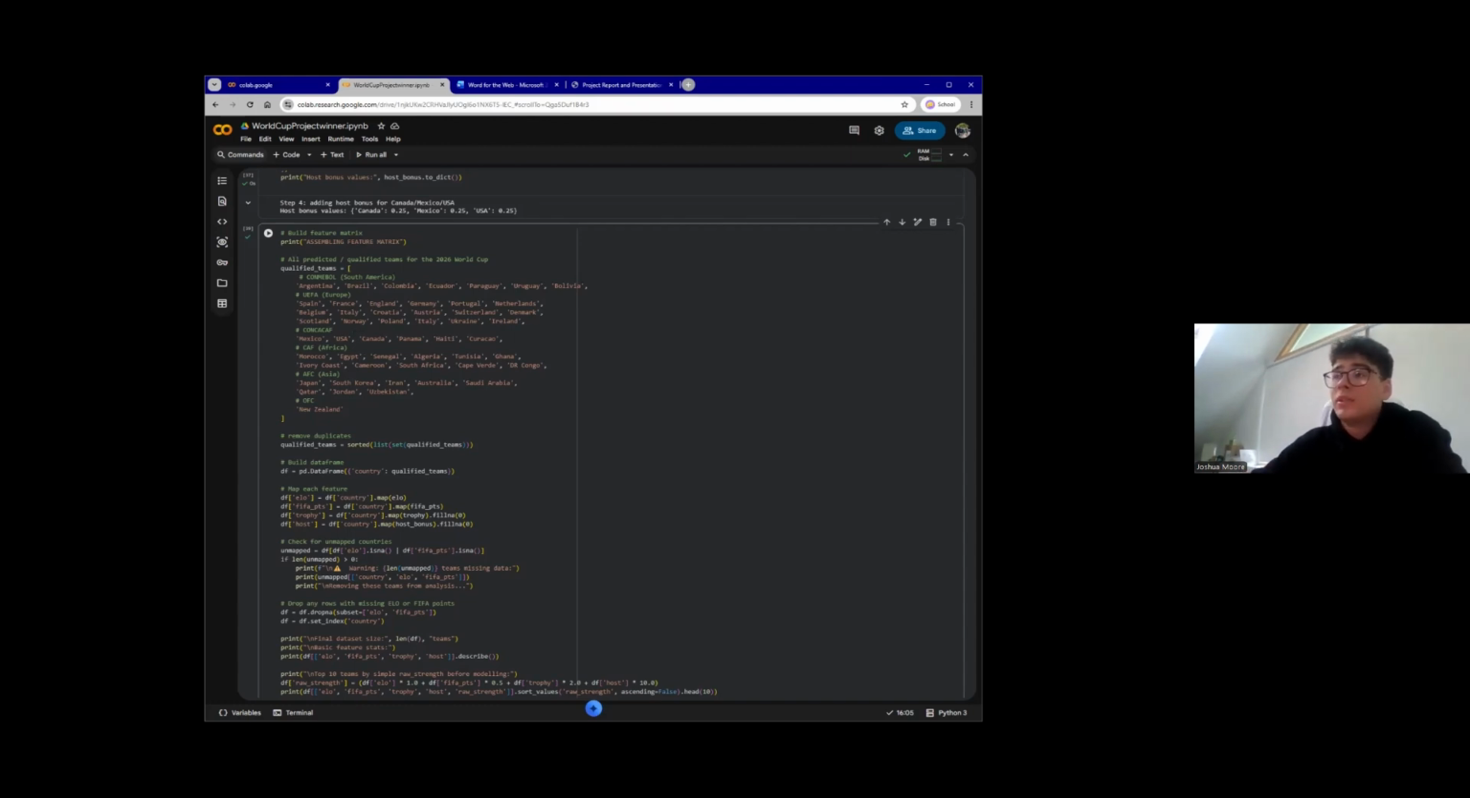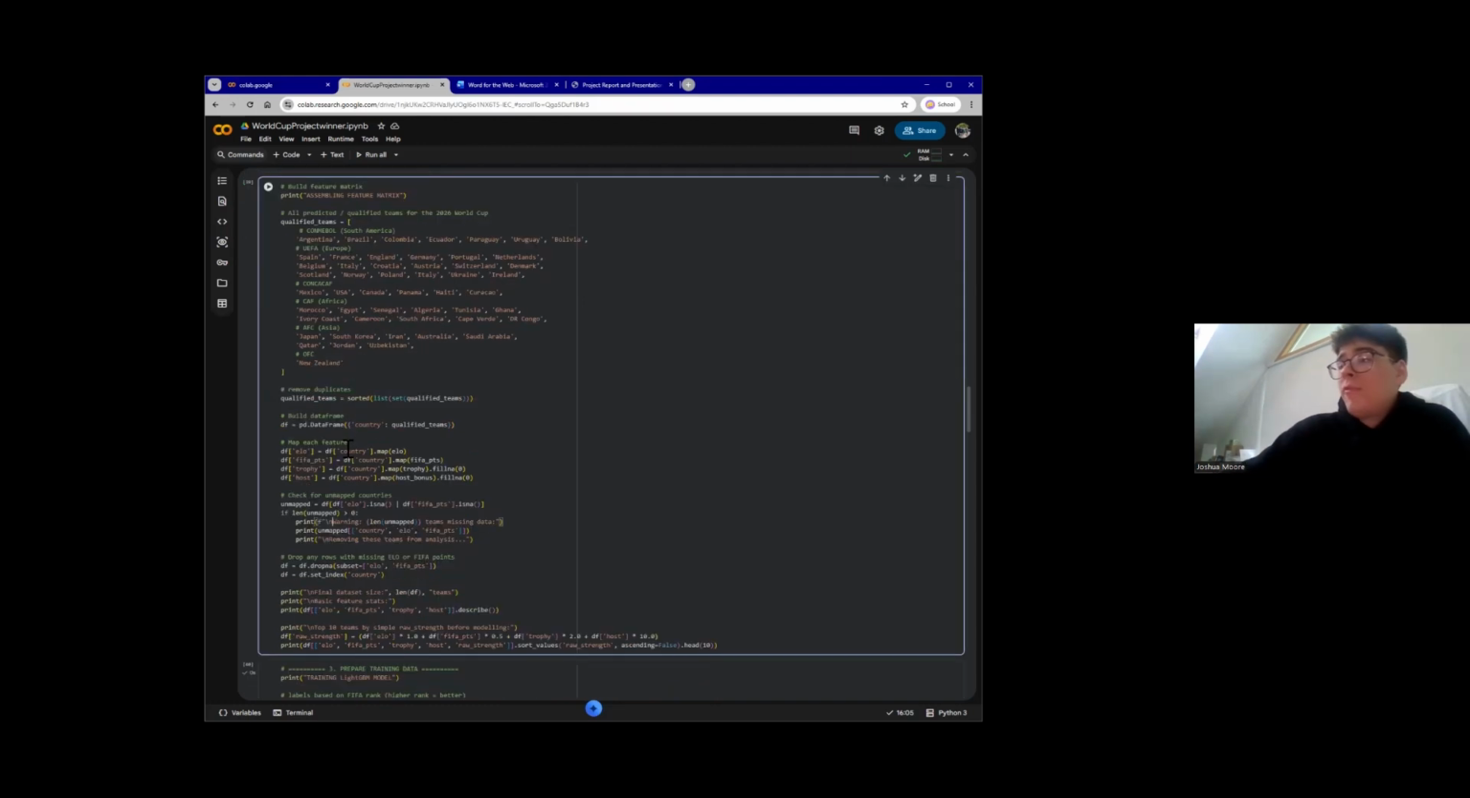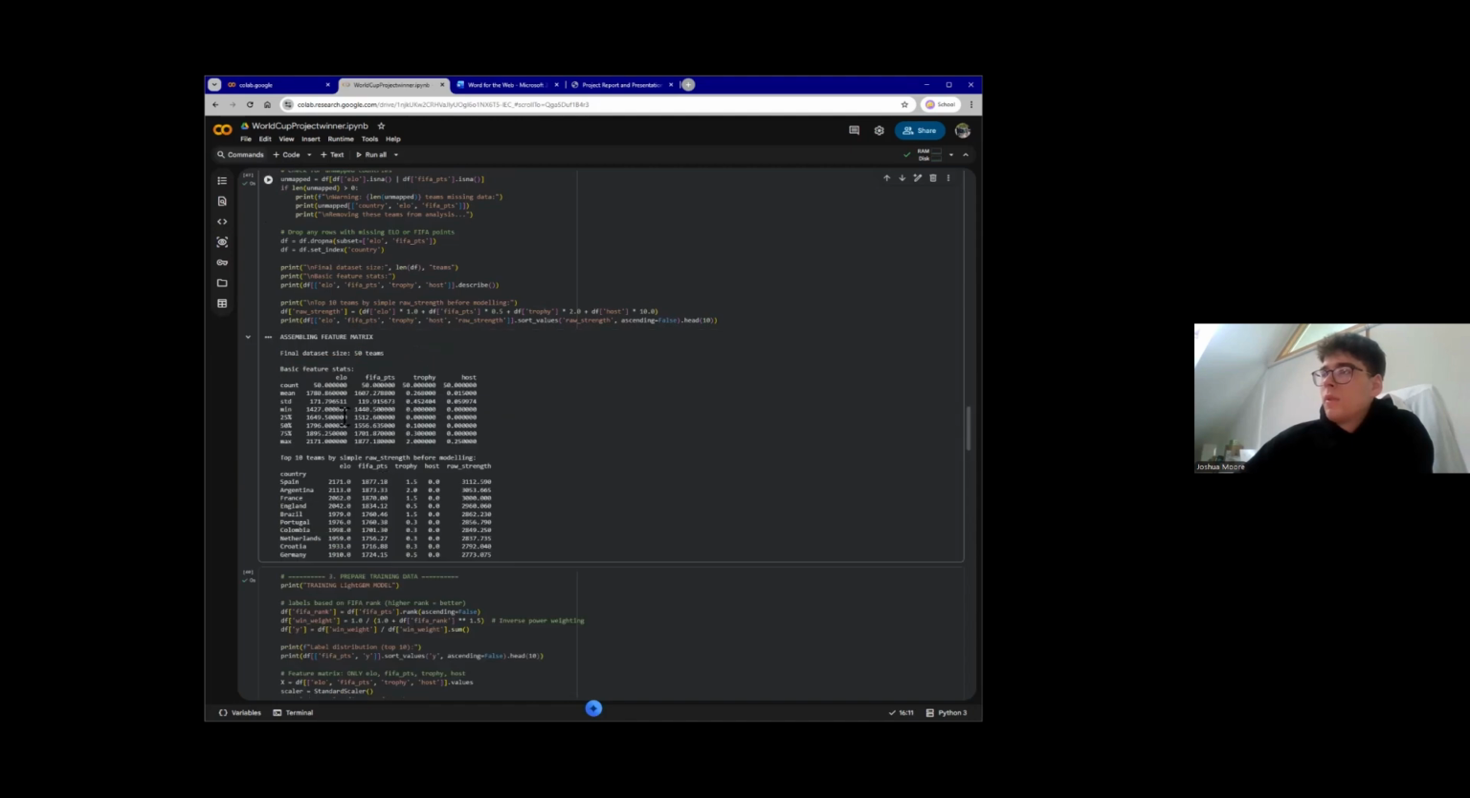we can assemble them into a single data frame. Here we assemble our feature matrix, which is obviously the 50 countries that are taking part in the World Cup times the four features. Use a map function to match each country to its relevant feature value. Here you can see our final matrix at the bottom, the output.